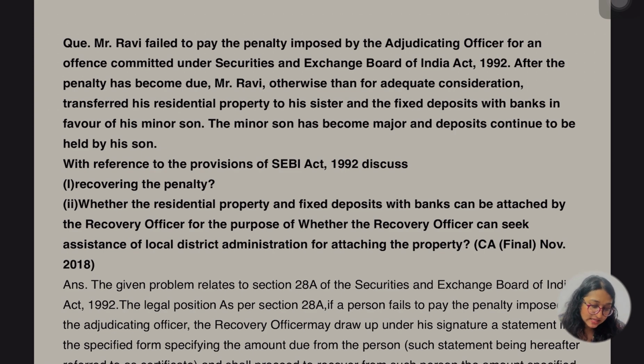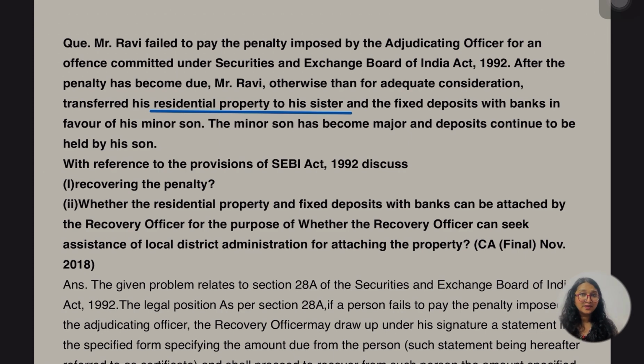So yes, Mr. Ravi failed to pay the penalty imposed by the adjudicating authority for the offence committed under the Securities and Exchange Board of India Act 1992. After the penalty has become due, Mr. Ravi, otherwise than for adequate consideration, transferred his residual property to his sister and the fixed deposit. So what has he done? Once this order was passed by the adjudicating authority, he passed his residual property to whom?